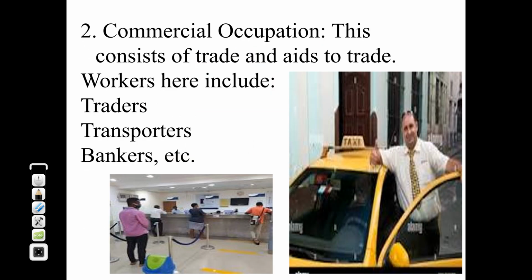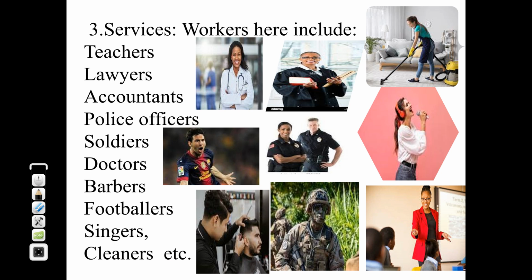So the occupations here involve activities that facilitate trade. Under here you have trade and aids to trade. Then the next set of occupation is those in services.